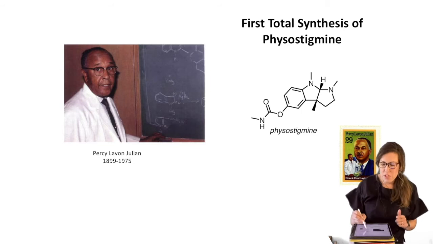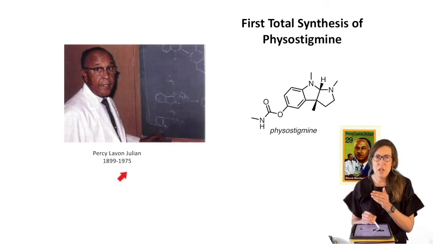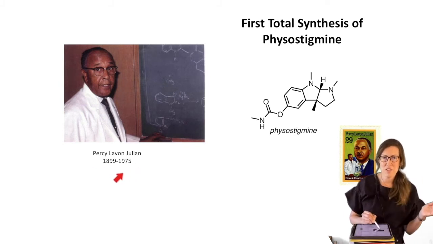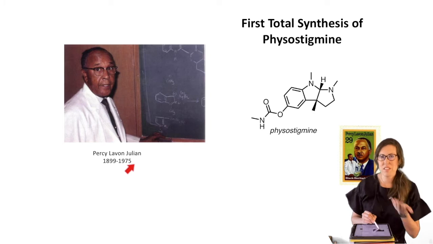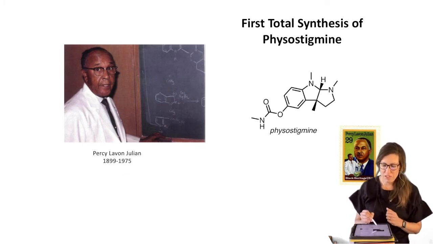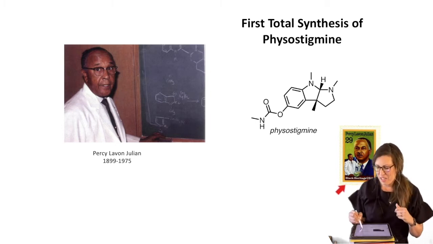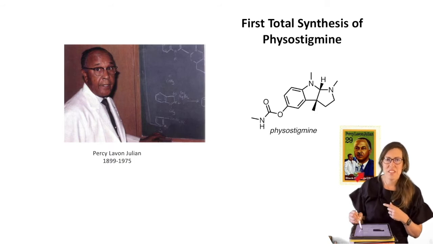The first synthesis of physostigmine is credited to Percy Lavon Julian, and look, we're coming up closer to our time period. A lot of the stuff you learned was back in the 1800s, but now that we're doing more complex stuff, you're going to see more recent examples. Percy Julian's work was acknowledged on a stamp. So all you stamp collectors like me out there, I really only collect chemistry stamps, but I appreciate a lot of the others. That's a good one to add to your collection.